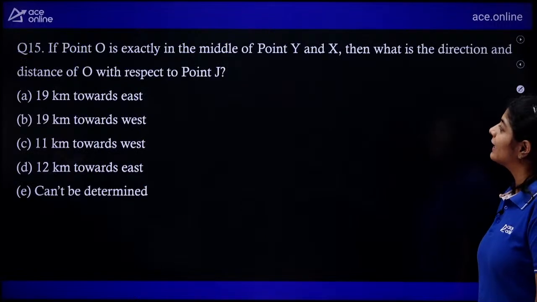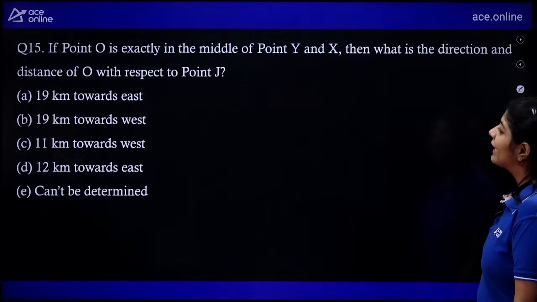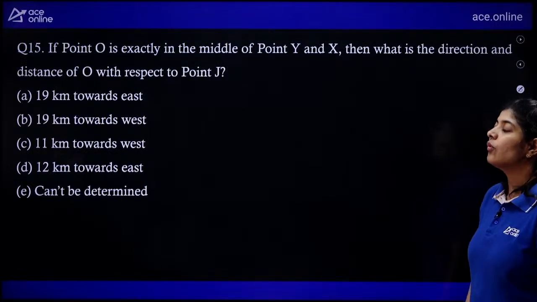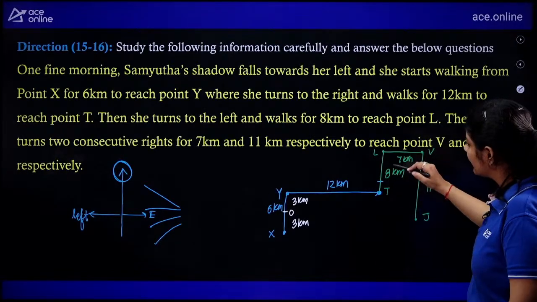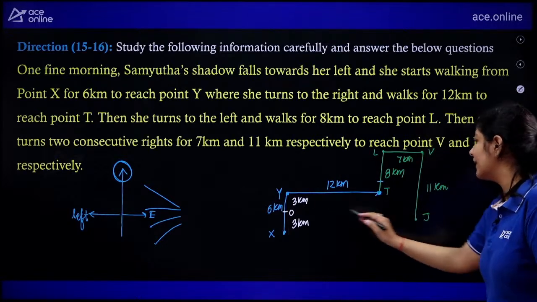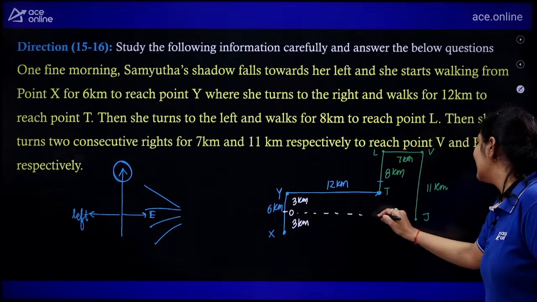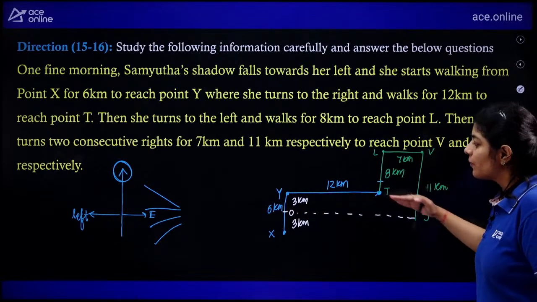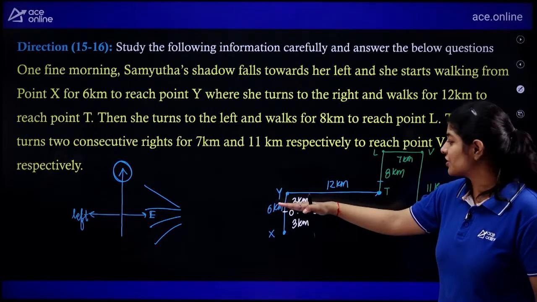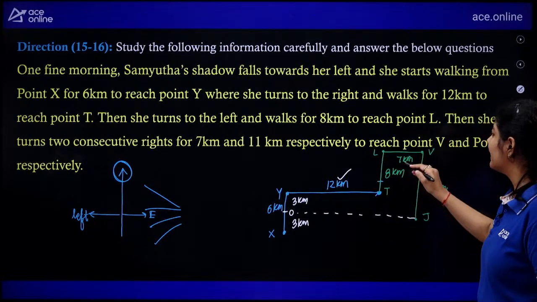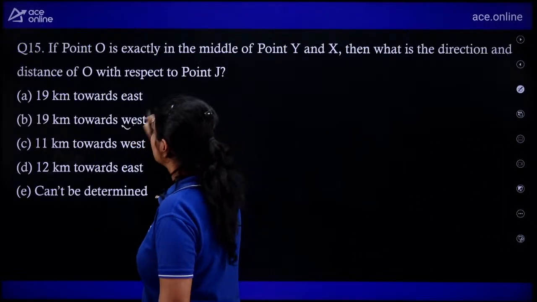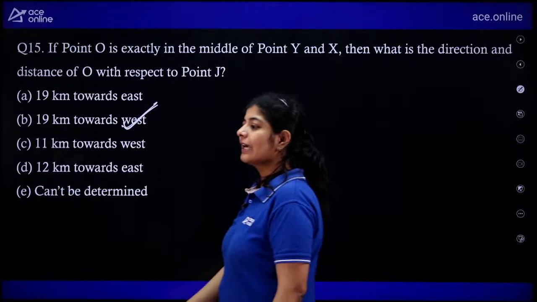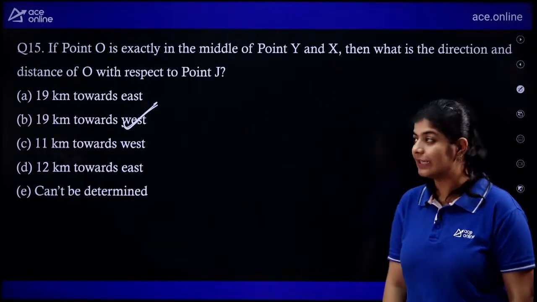Now the question is saying, what is the direction and the distance of O with respect to J? So here if we count, 8 plus 3, it will become 11. That means they both are lying on the same plane. So point O is in the west direction at a distance of 12 plus 7, that is 19 kilometers towards west. Option number B is the correct one.